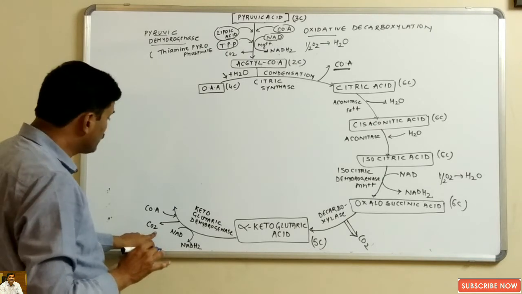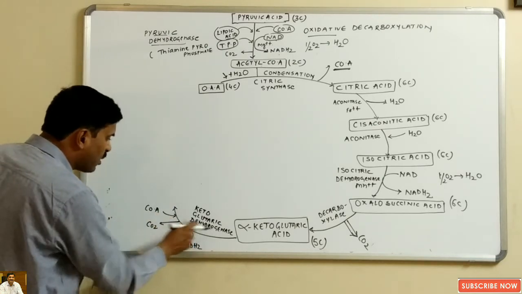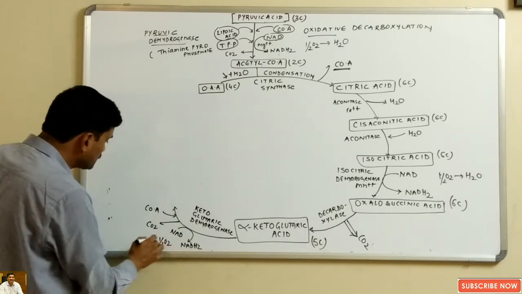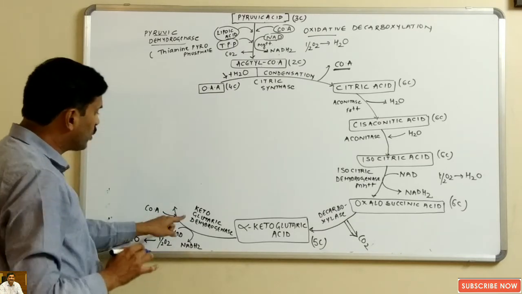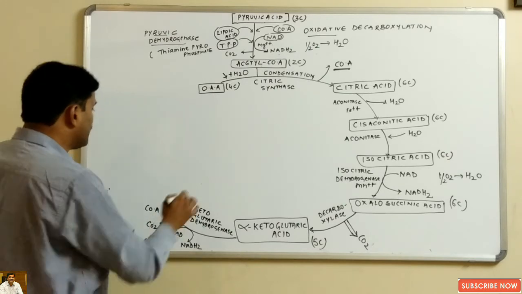Carbon dioxide is removed and coenzyme A will be added. Because this is an oxidation step, 1 molecule of oxygen will be used and formation of water molecule will occur. And what will happen because of this process?